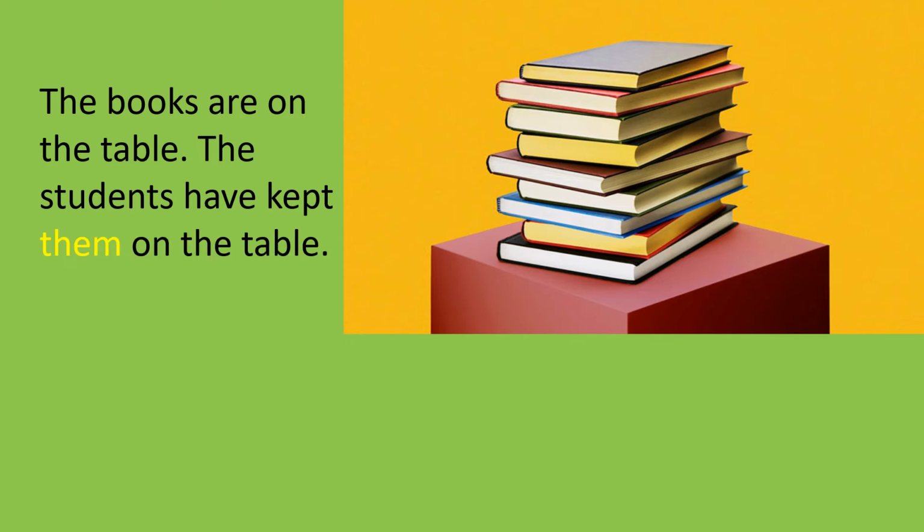So see here, the books are on the table. The students have kept them on the table. Them. Okay? When many things come at the end part of the sentence, or the second part of the sentence, we will use them.